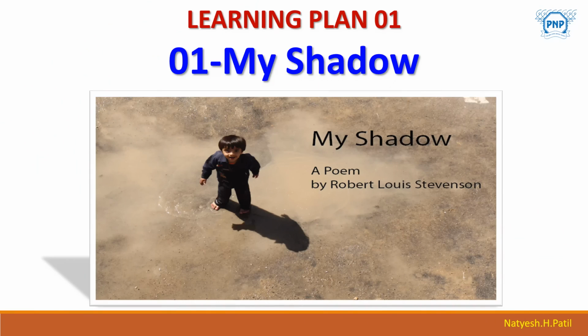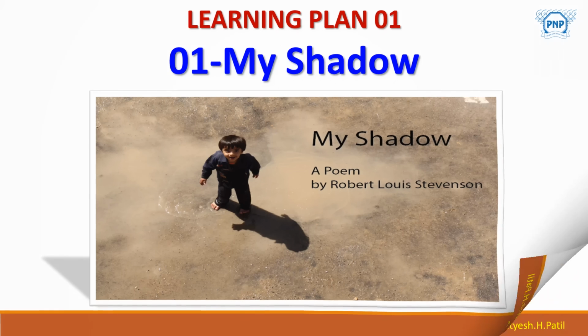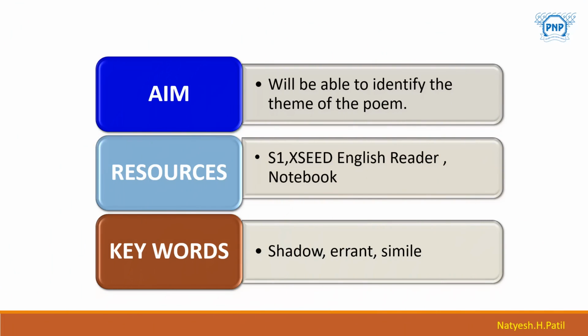Before that, let's understand the aim, the resources and the keywords. The aim of this session is that once you complete it, you will be able to identify the theme of the poem. Resources required are activity number S1 from your activity workbook, Exit English Reader, that is your content book, and a notebook to write some questions and answers. Keywords: shadow, errant, and simile.